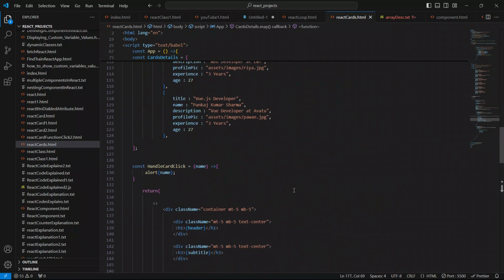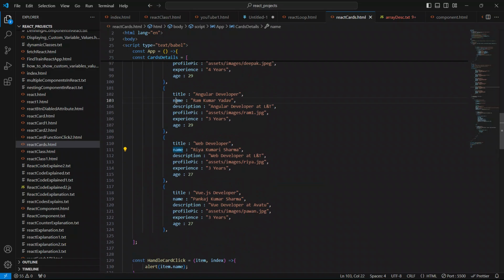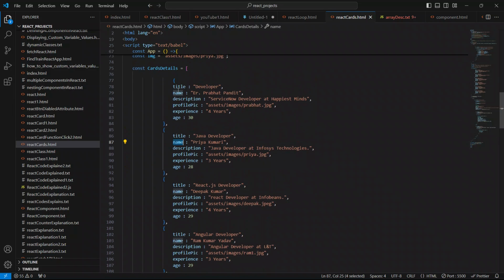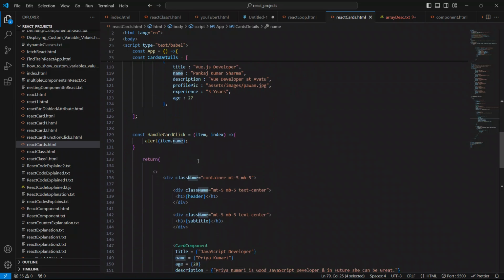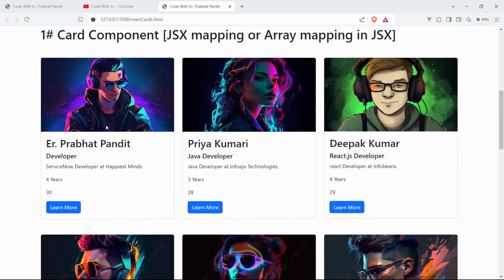So here, we have to get item and index also. So I'll say item dot name, this name, and this name. Just save your code and go to the browser.